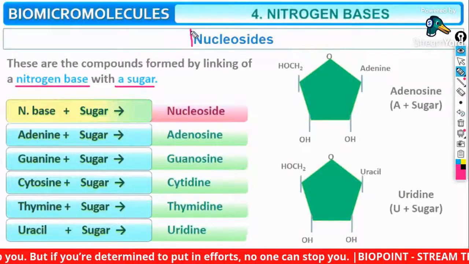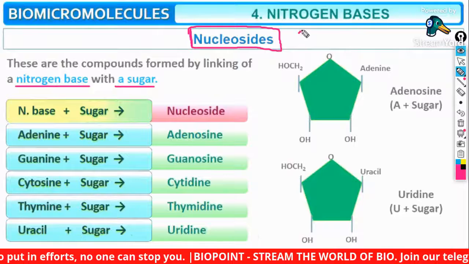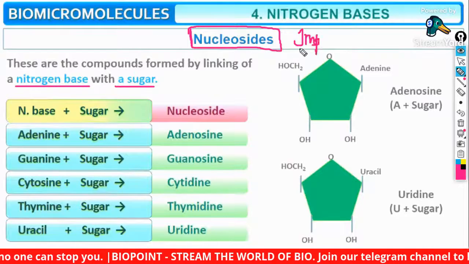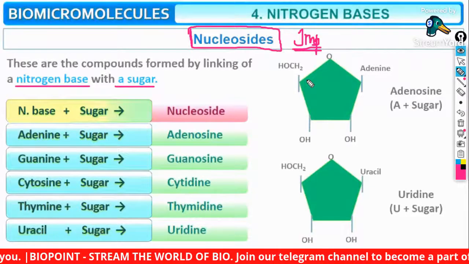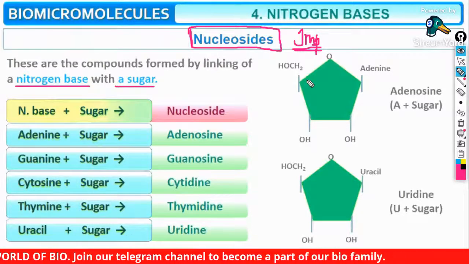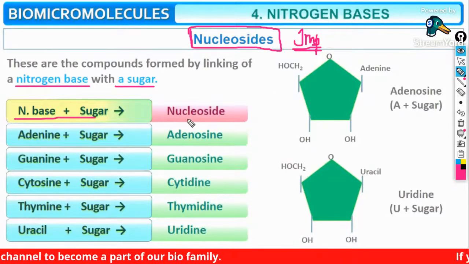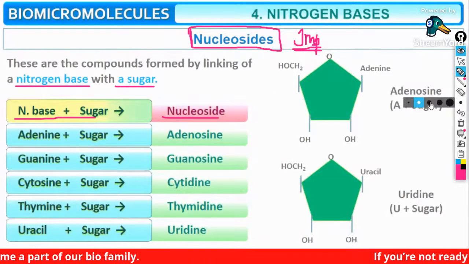Guys, this is a very important diagram, a very important area from where repeated questions come for your NEET examination. So nitrogen base plus sugar gives a nucleoside.